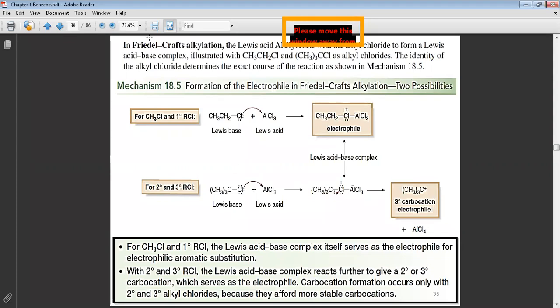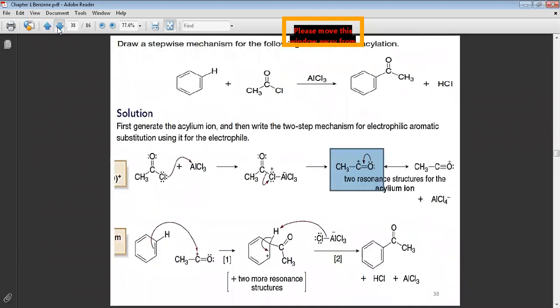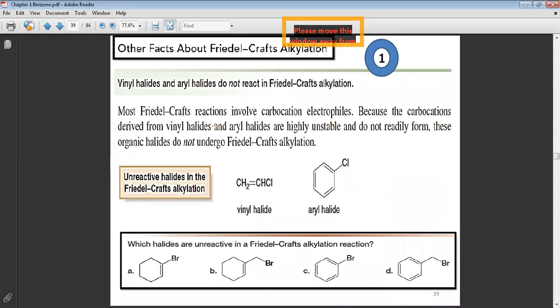Now we talk about some facts about Friedel-Crafts alkylation. Look, vinyl halide and aryl halide don't react in the Friedel-Crafts alkylation. This is the vinyl halide and this is the aryl halide. Why? He said here, most Friedel-Crafts reactions involve a carbocation. Look, carbocation, electrophile.